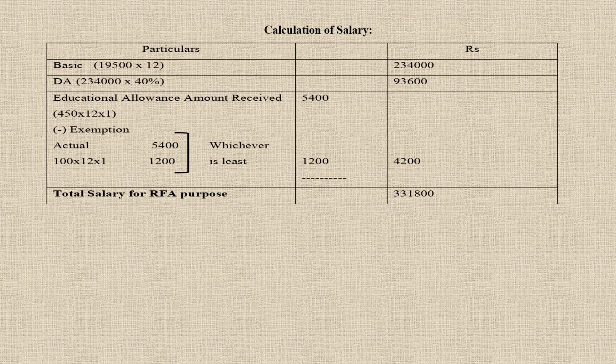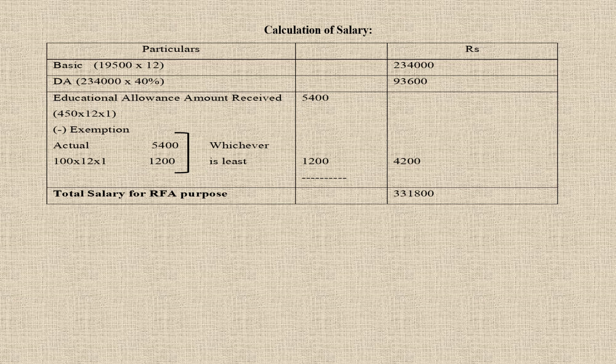Coming to the calculation of salary part. We'll take 3 columns: particulars, inner and outer column. We'll start off with the basic amount. So we know that it is basic plus DA plus bonus plus any taxable allowances for the calculation of RFA. So you start off with the basic salary, which is 19,500 for a month into 12 months. So 2,34,000.